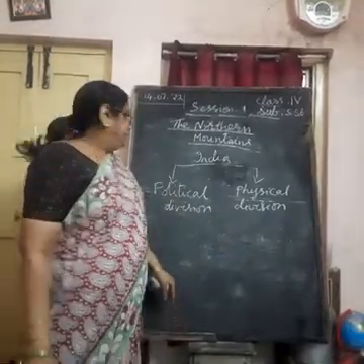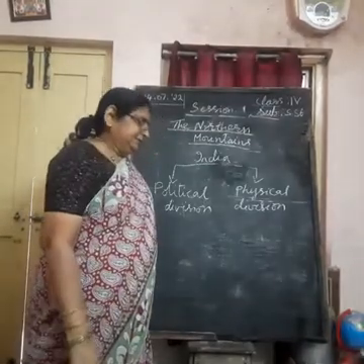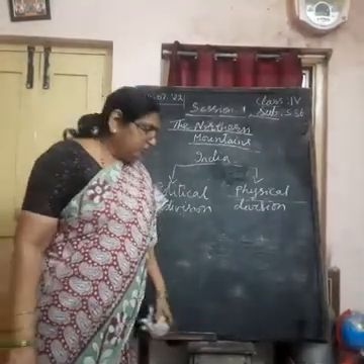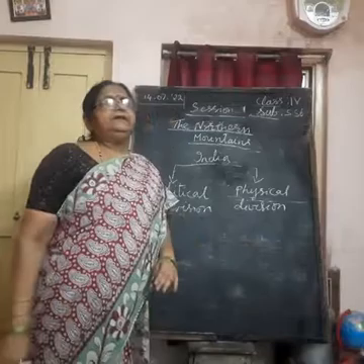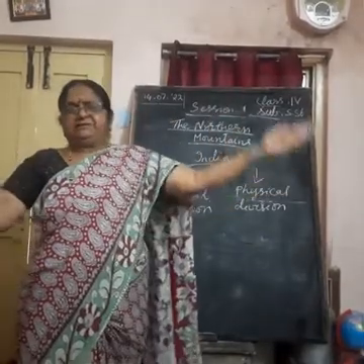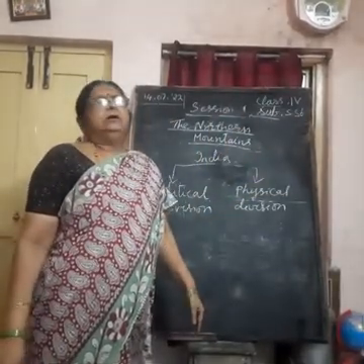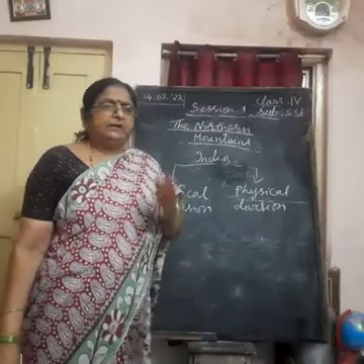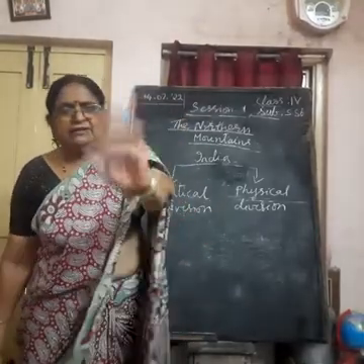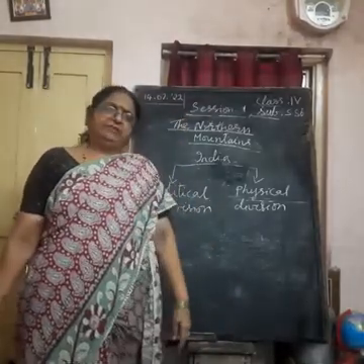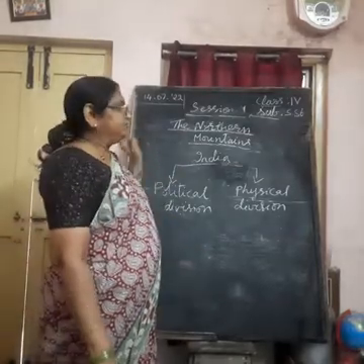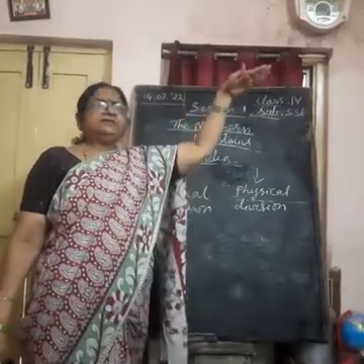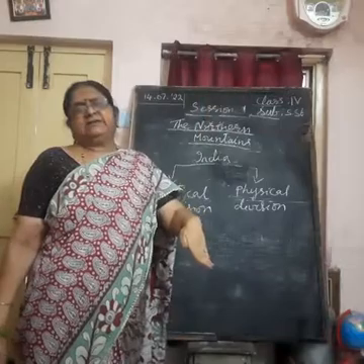Okay, political division means the whole country divided into so many states for the purpose of smooth functioning of the government. We have two governments. One is at the central level, the other is at the state level.